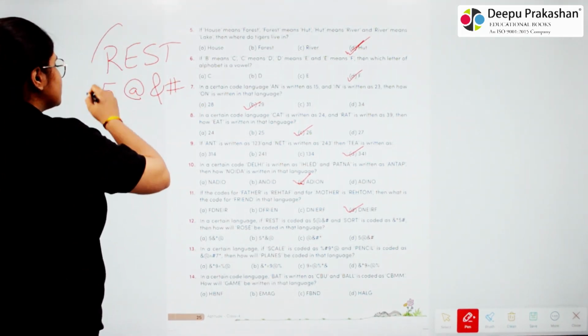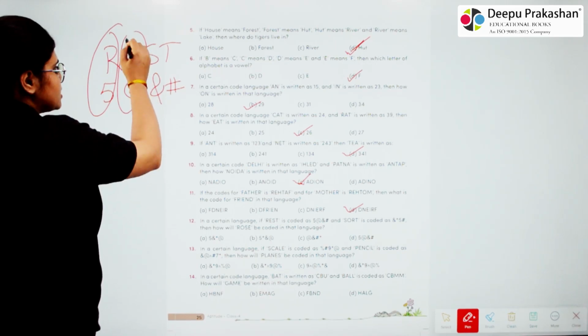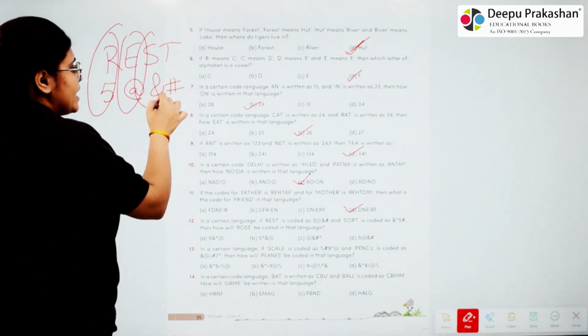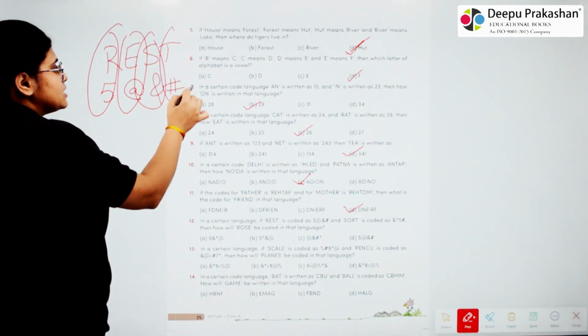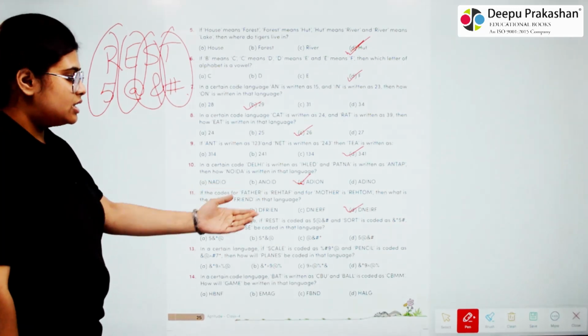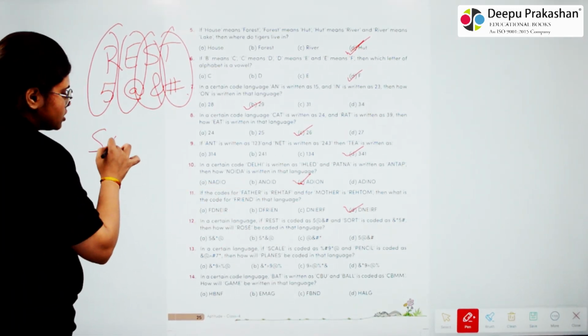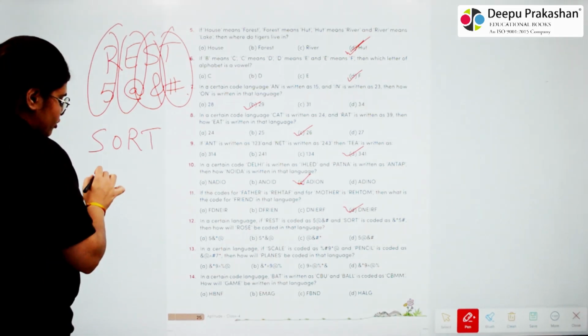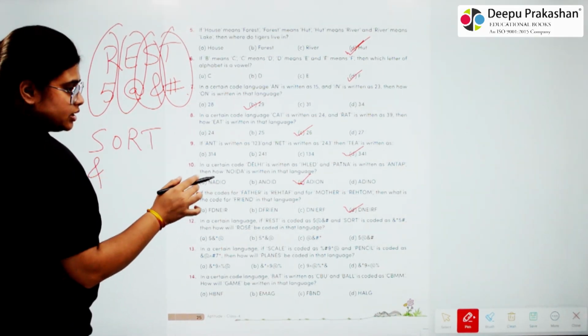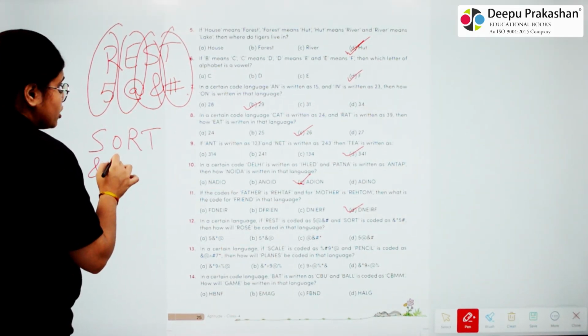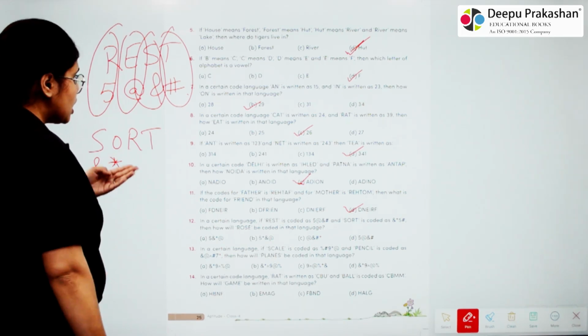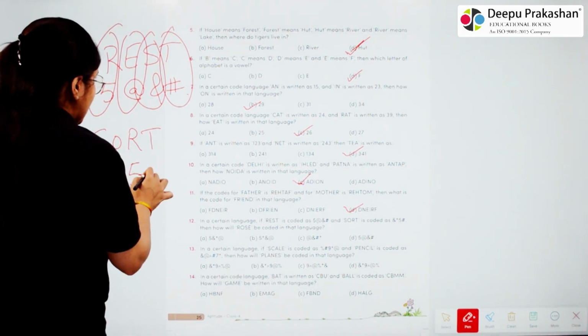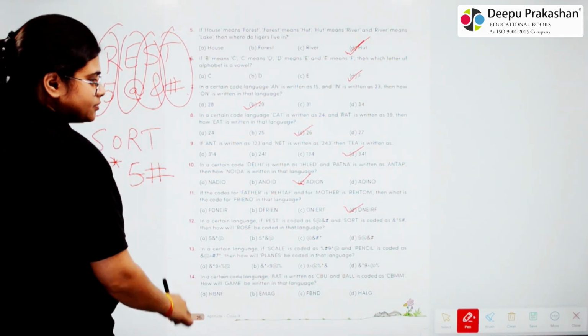This means R stands for 5, E stands for @, S stands for &, and T stands for hash. Similarly, we are given sort. Here S stands for &, O stands for star, R stands for 5, and T stands for hash.